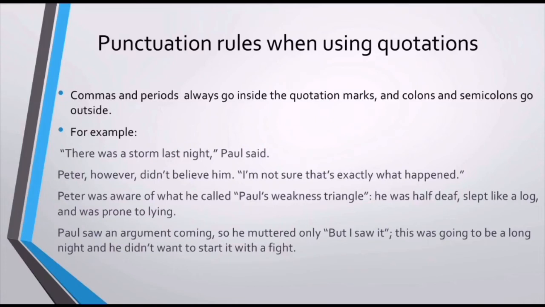When we use colons, let's see example number 3. Peter was aware of what he called "Paul's weakness triangle": he was half deaf, slept like a log, and was prone to lying. We see here, guys, that colons are placed after quotation marks. This is the other way. They go outside, not inside. Let's see the next example.